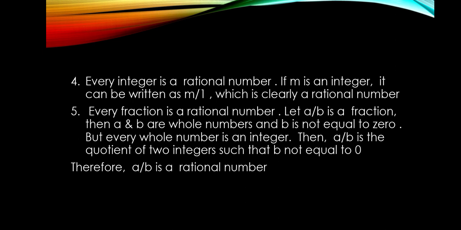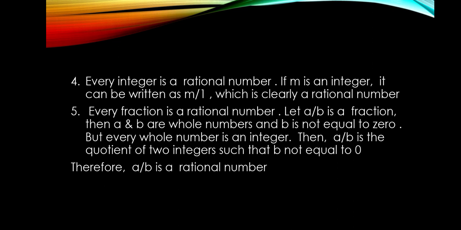Then moving on with the fourth point, every integer is a rational number. Because every number has a denominator 1. I already told you. So, every integer is a rational number. If m is an integer, it can be written as m by 1 or m upon 1, which is clearly a rational number.